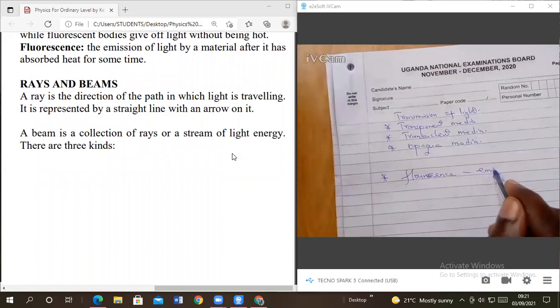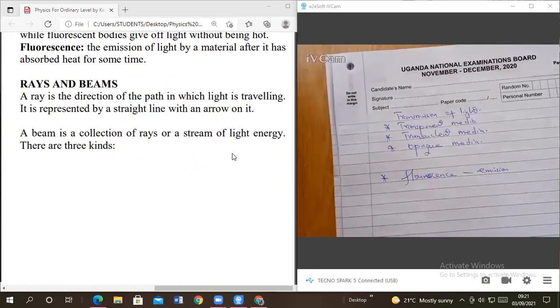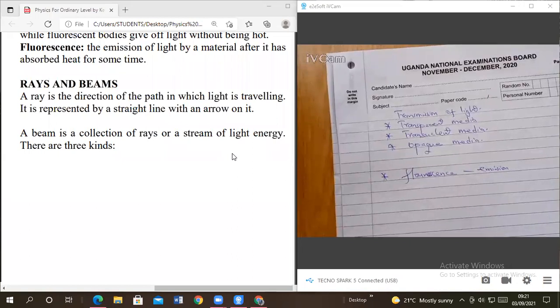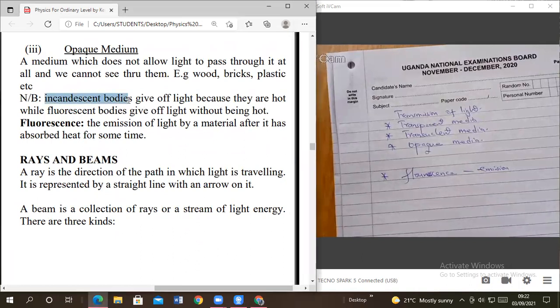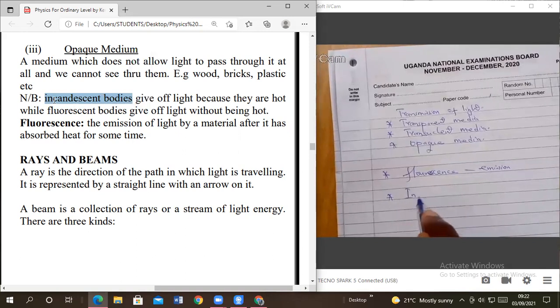We say this is emission, a process by which light is given off by a material after it has absorbed it for some time. And we said there are some which give off light when they are hot. The ones which give off light when they are hot, they are called what? Incandescent bodies. Then the ones which do not give off light when they are hot are called non-incandescent.